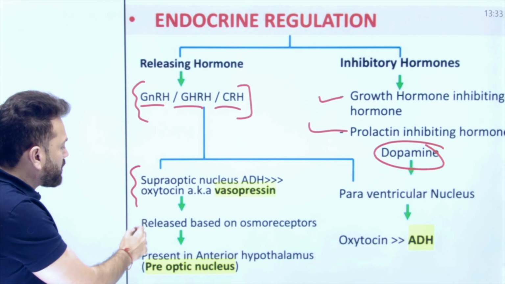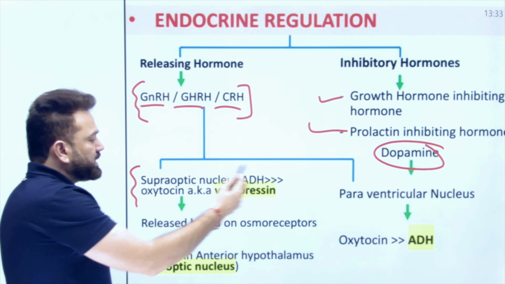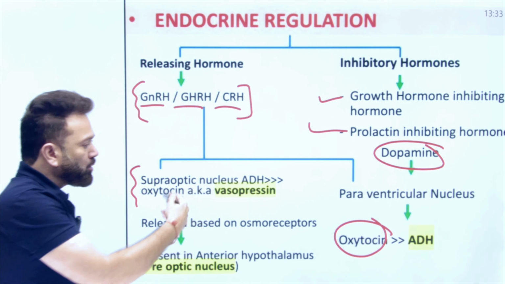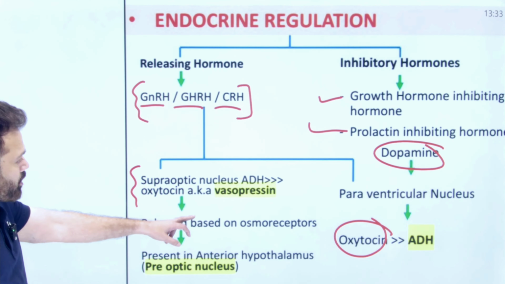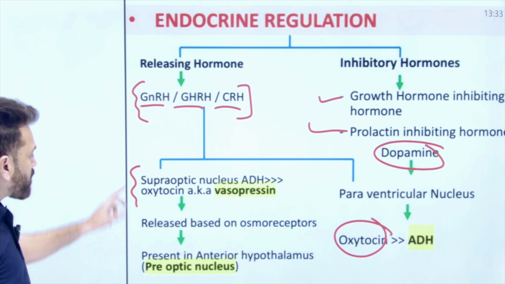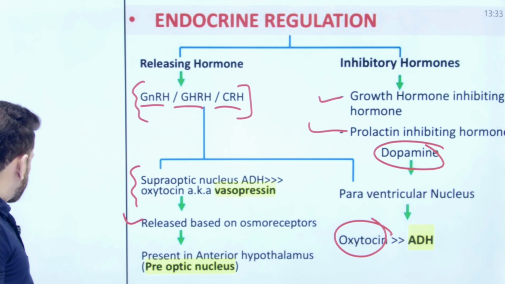Supraoptic is mainly for ADH and paraventricular is mainly for oxytocin. Although both nuclei can form both, mainly oxytocin is by paraventricular and ADH is by supraoptic, and they release based on osmoreceptors, which are present in the preoptic anterior hypothalamic nucleus.